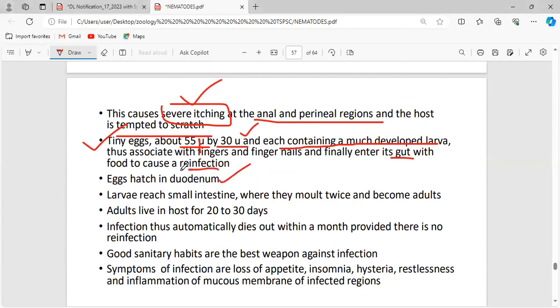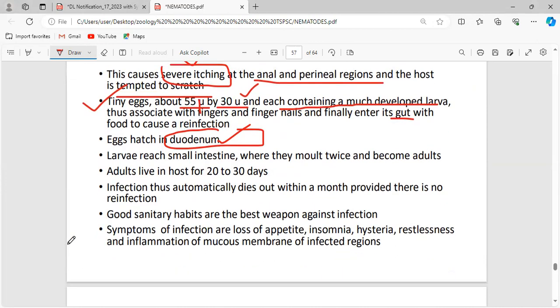Now, the egg hatches in the duodenum, and the larva reaches the small intestine. They shed their cuticle, the process of molting, which occurs twice, and become adults. Adults live for up to 20 to 30 days.